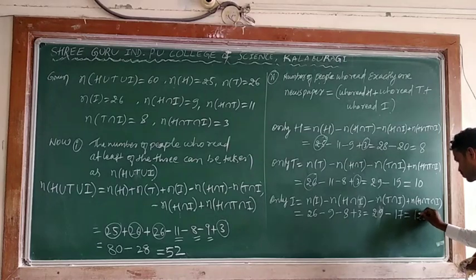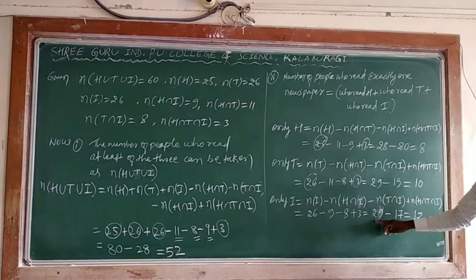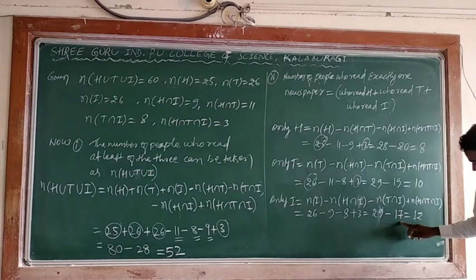I can say 12 members. 12 members are what? This you can say 29 minus 17, you will get 12. So this is what?